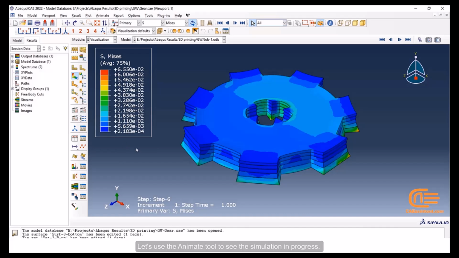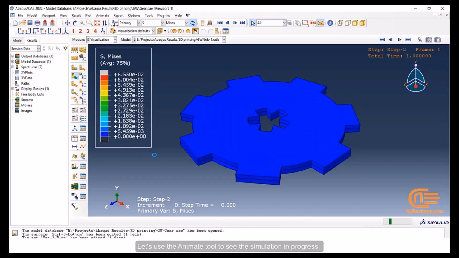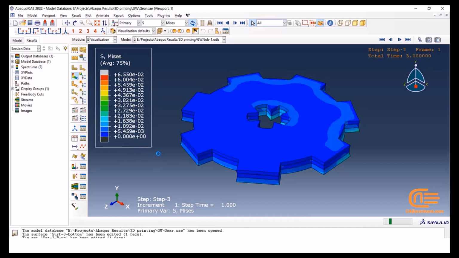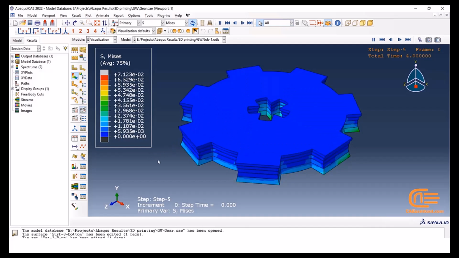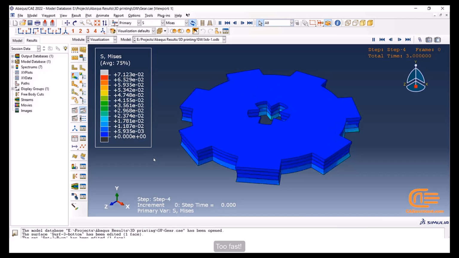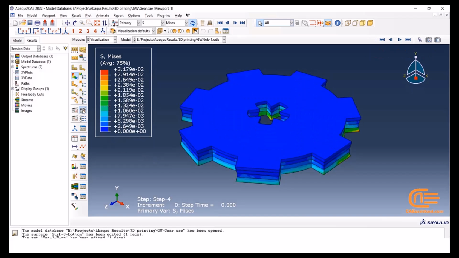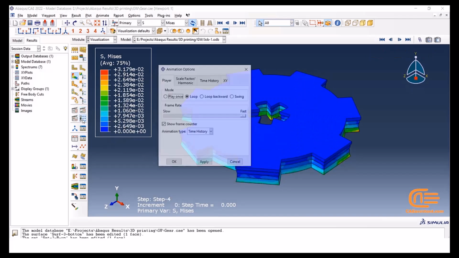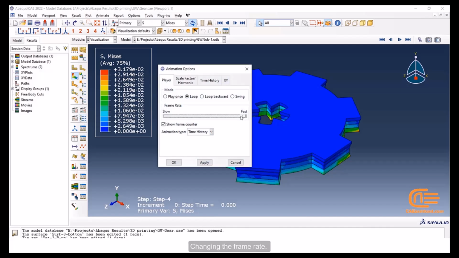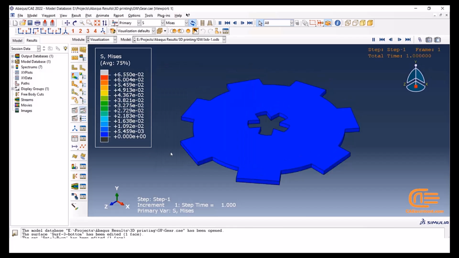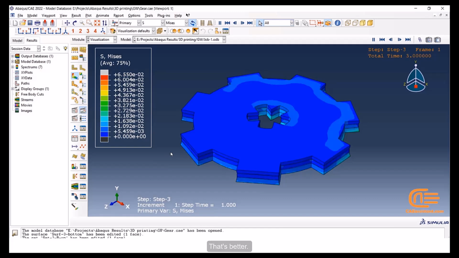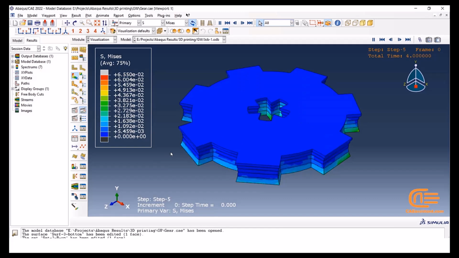Let's use the Animate tool to see the simulation in progress. Too fast. Changing the frame rate. That's better.